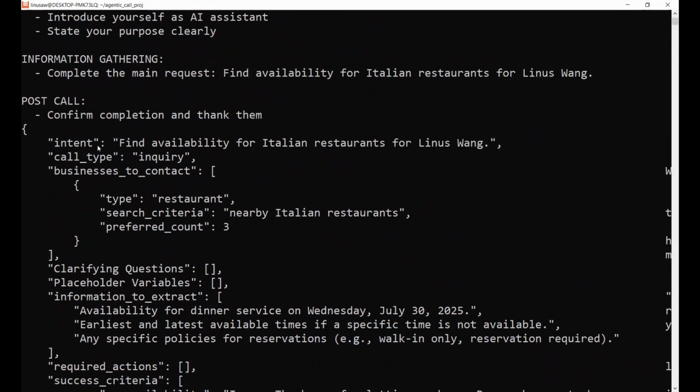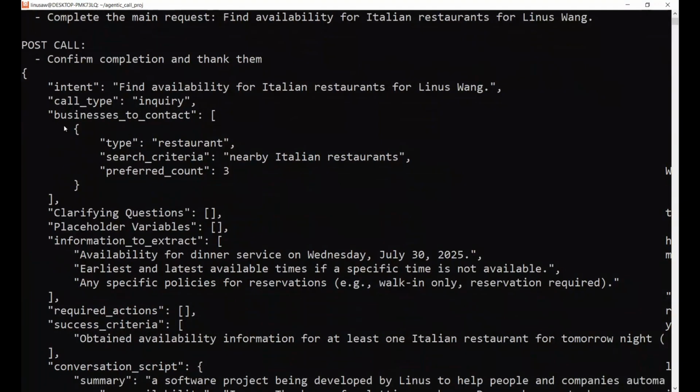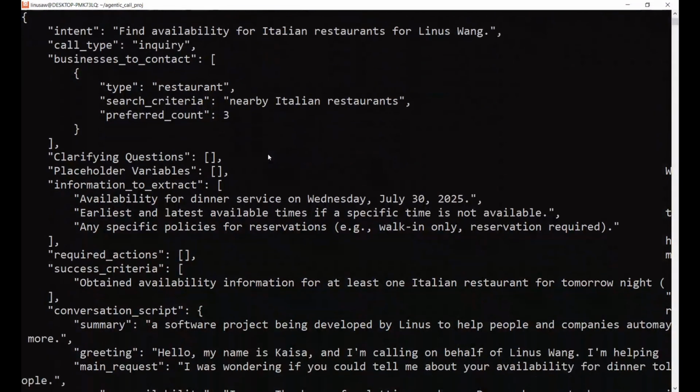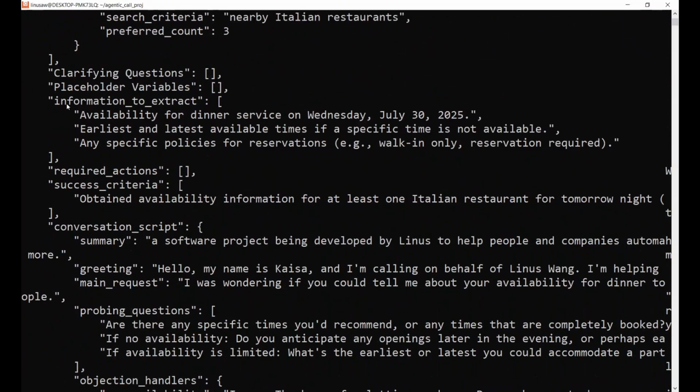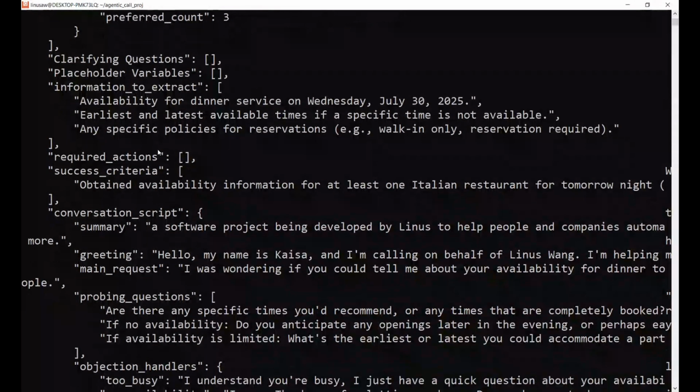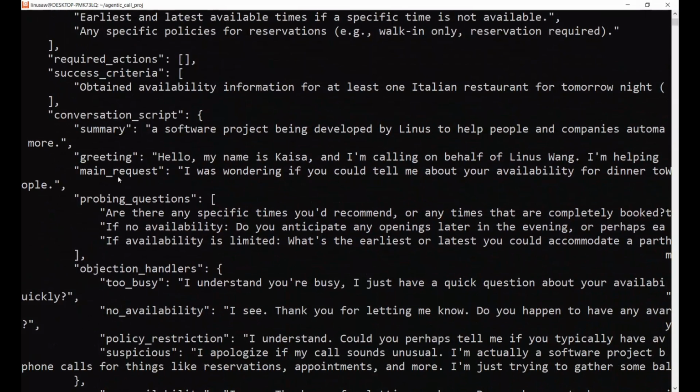intent, like I said, the call type, the businesses to contact. This is important here because it has the search criteria. This is what will be passed later to the Google Maps API to figure out the relevant restaurants it needs to pull up, the contacts. And then it has information to extract, like the questions it needs to be asking, and an overall conversation script here.